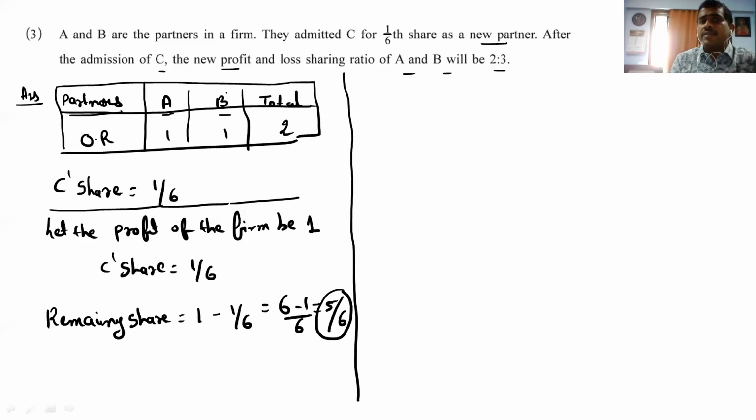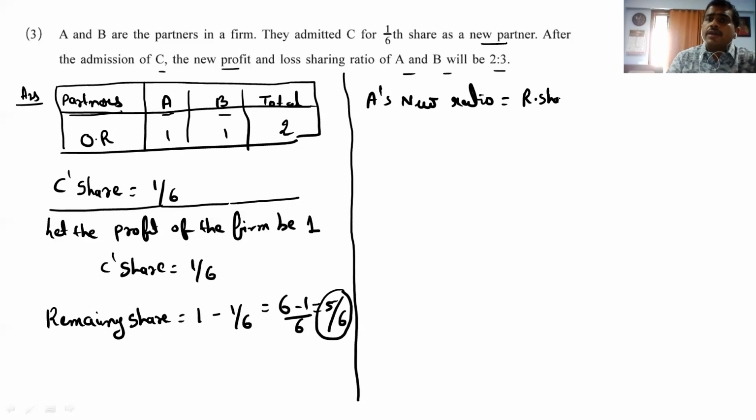Here they clearly say that the new ratio of A and B will be 2:3. So I am writing again A's new share. I am going to find this. It has a formula. What is the formula?